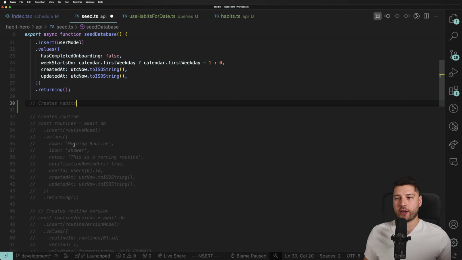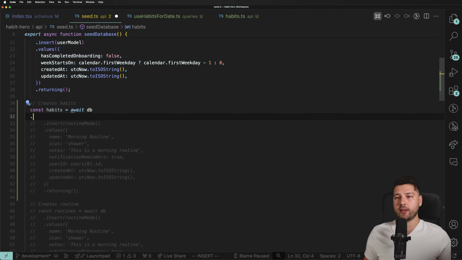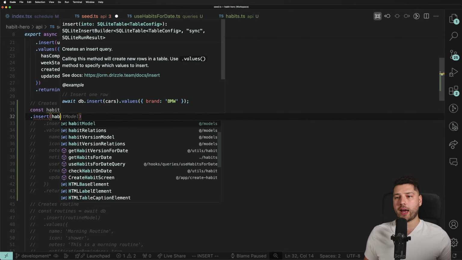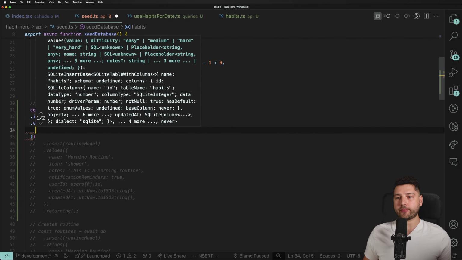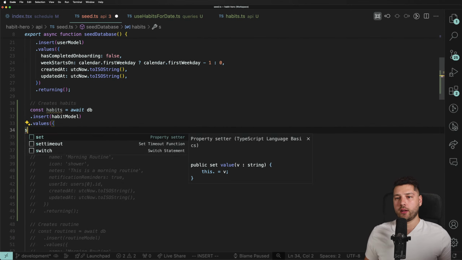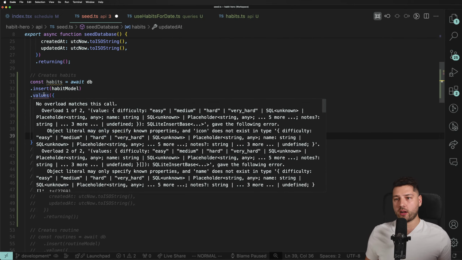habits. And as you can see, I already have some code here that I can probably reuse because routines and habits are pretty similar, right? So let's do habits, and that is going to be db.insert. We're going to do habit model. We're going to import this dot values, and let's see. Is this going to be sufficient? No, it's not. We have values.